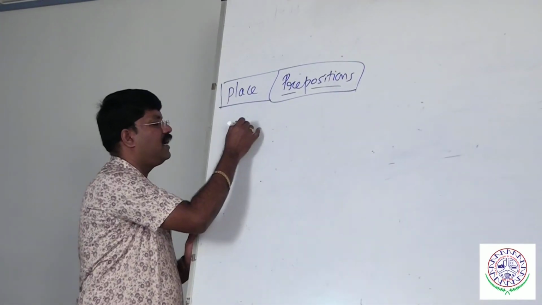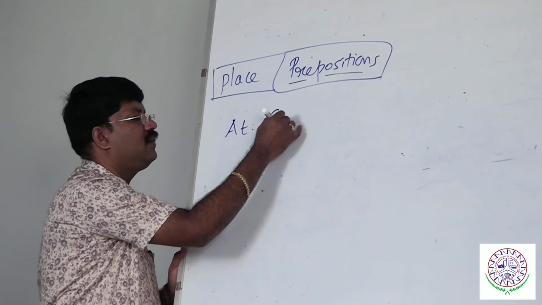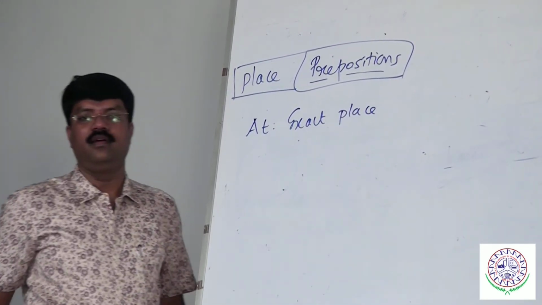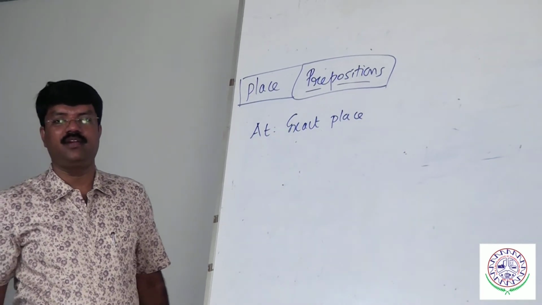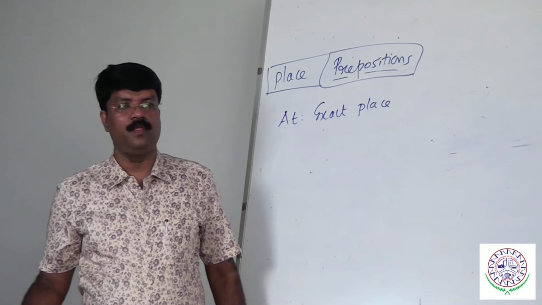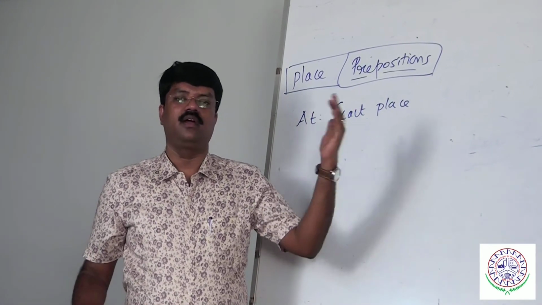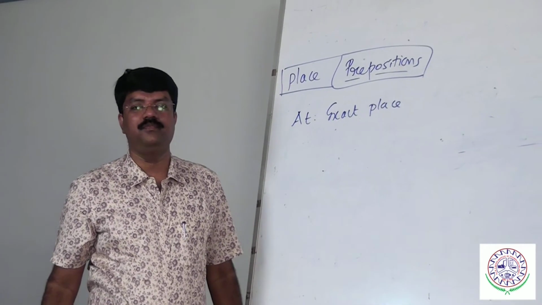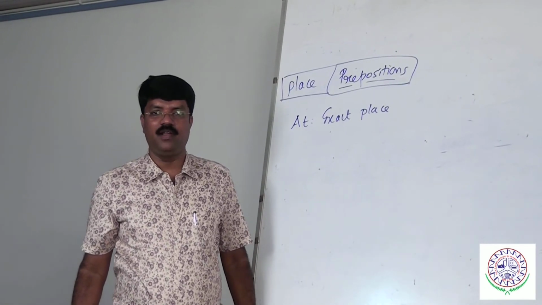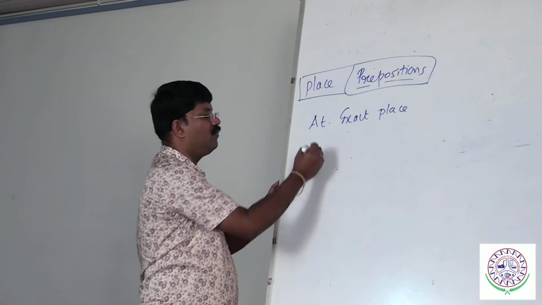So now we will talk about how to use the place prepositions. First we come across at. At refers to exact place. At refers to exact location. Assume that there are 3 classrooms. Classroom number 1, class number 2, class number 3. If somebody asks me, sir, where are you? If I am at class number 1, I would say, I am at class number 1.